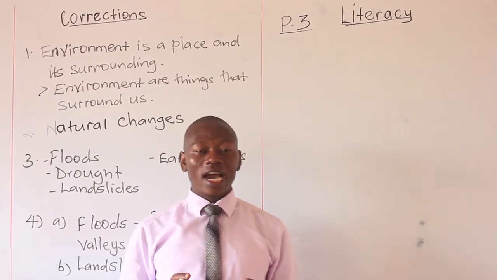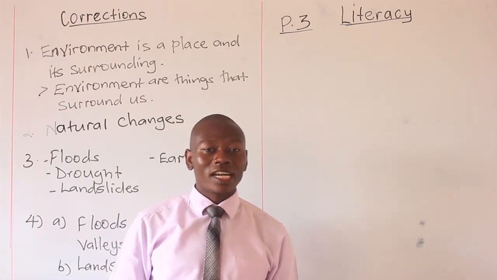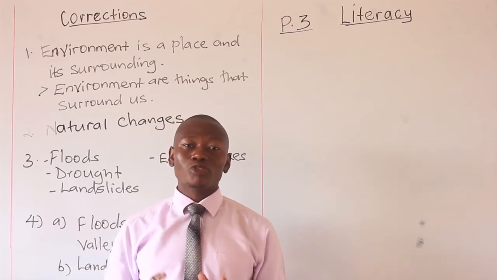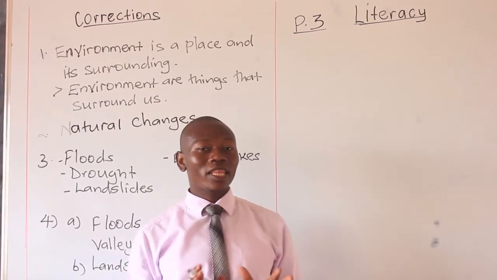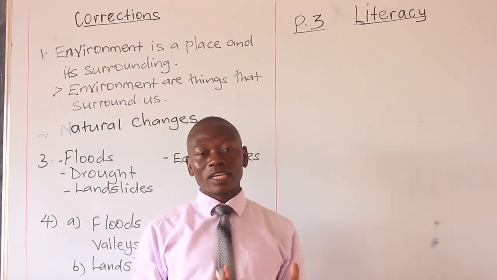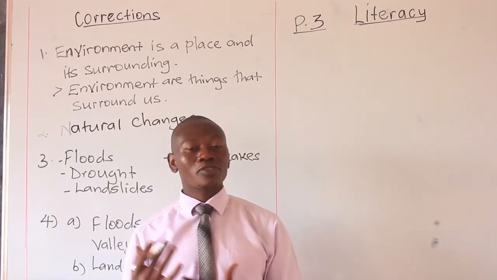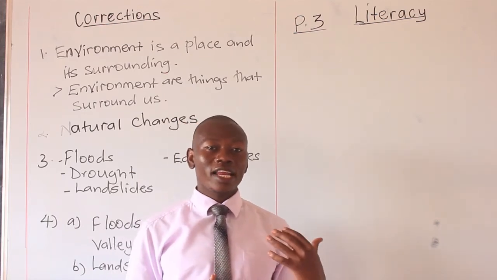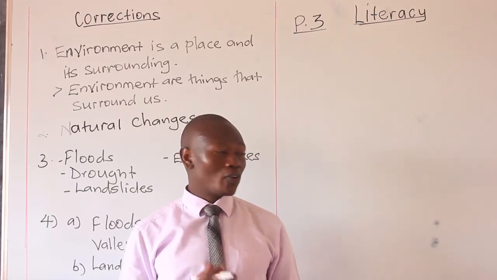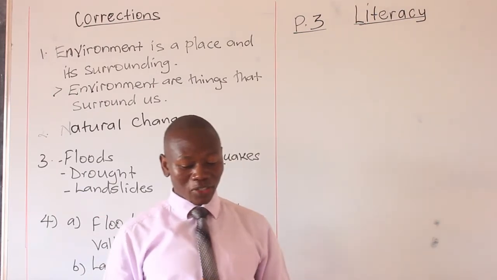Two, we say that drought is caused by factors like deforestation, swamp drainage. When all trees are destroyed, swamps are destroyed, we can have drought in the area. And we say drought leads to famine, drought leads to drying up of farmers' crops. So those are the dangers of these two natural changes that we talked about.